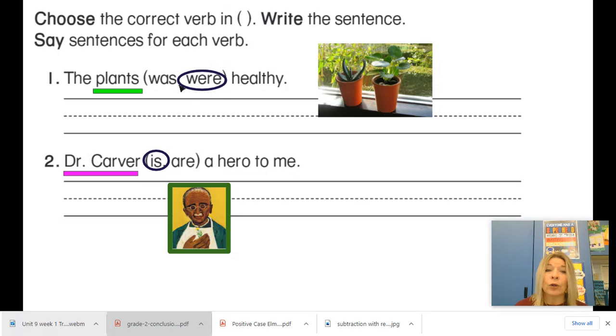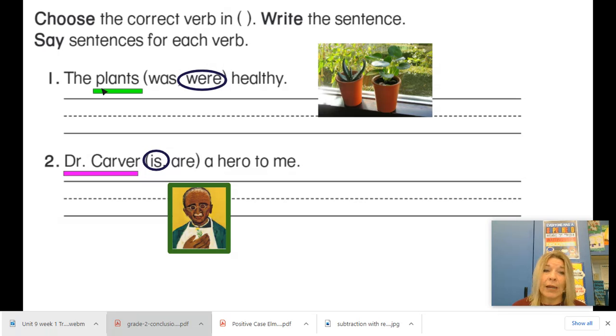And I circled the word were because notice the S on this noun. It's more than one plant. The plants were healthy. So that means this is the past. It happened a while ago. And my verb matches my noun.